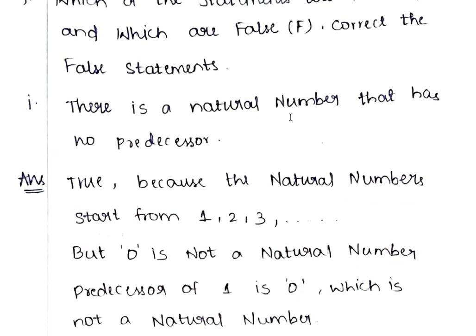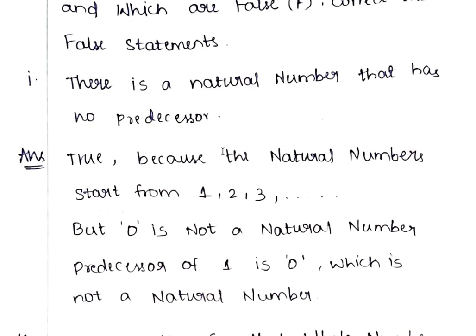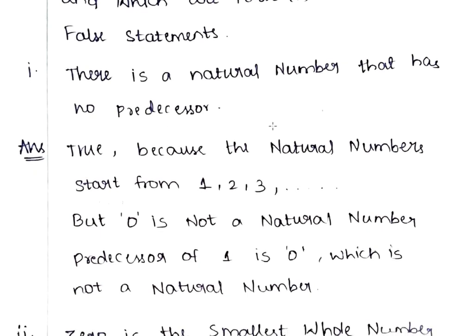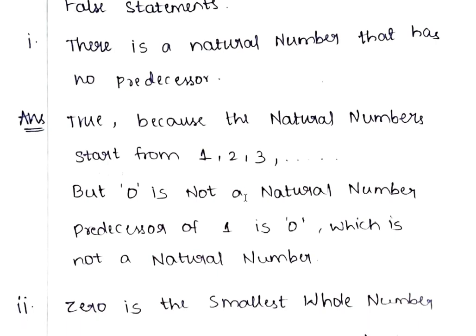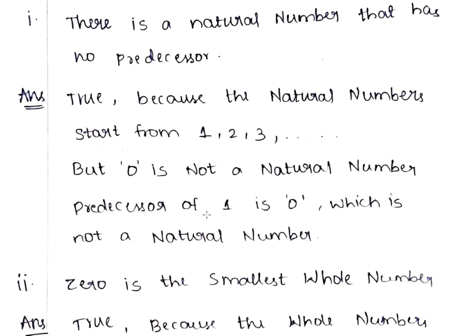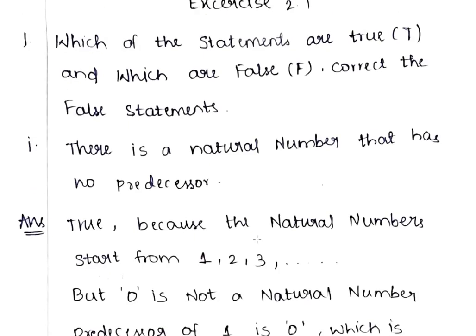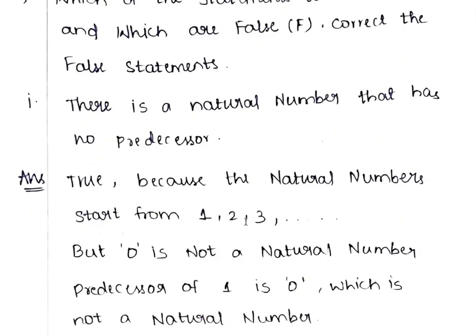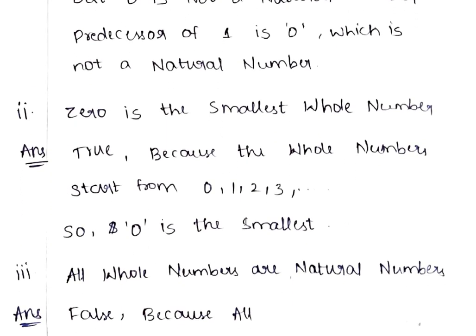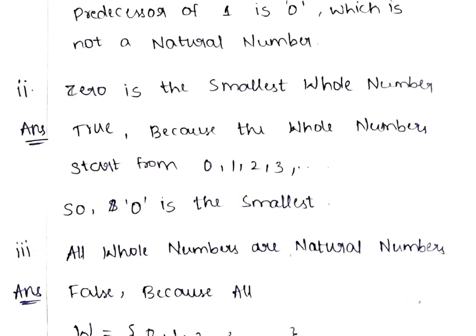The first one is: there is a natural number that has no predecessor. We have to identify whether it is true or false. The answer is true, because the natural numbers start from 1, 2, 3 and so on. But 0 is not a natural number; it will become a whole number. So the predecessor of 1 is 0, which is not a natural number. So this statement is true.